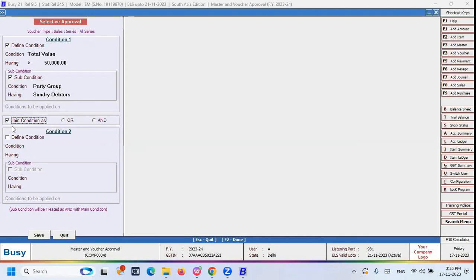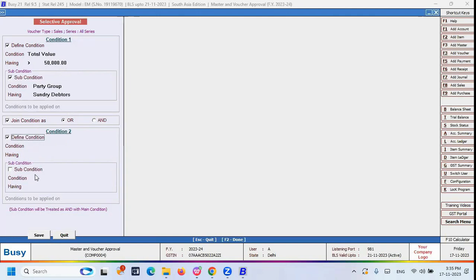And here one more option is there, join condition. Join condition means if the invoice value is more than 50,000 for this particular party group, or you can also define the condition number 2. So if condition 1 is true, then approval is required.